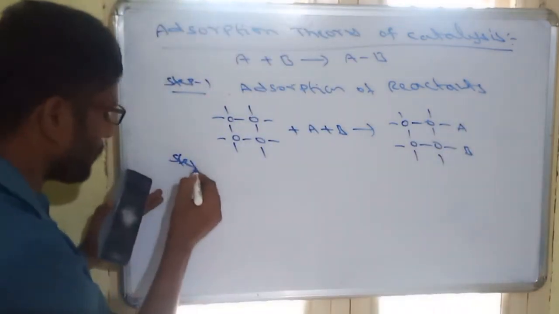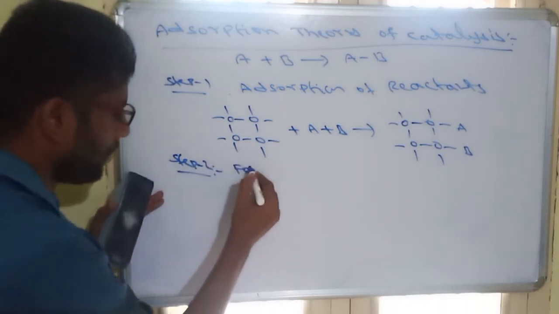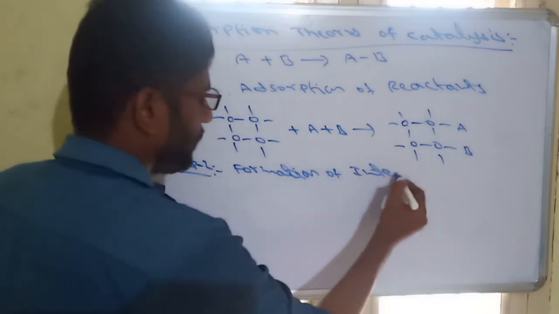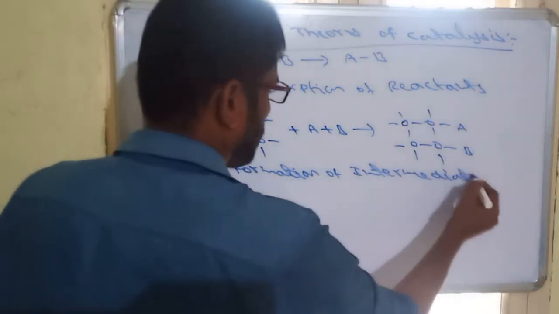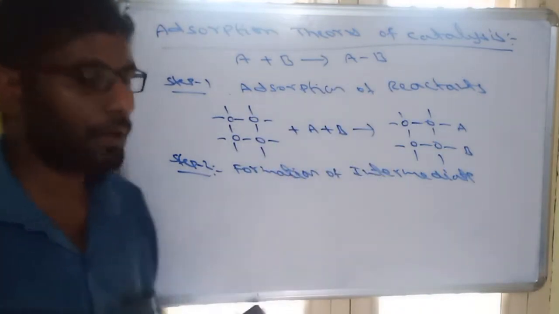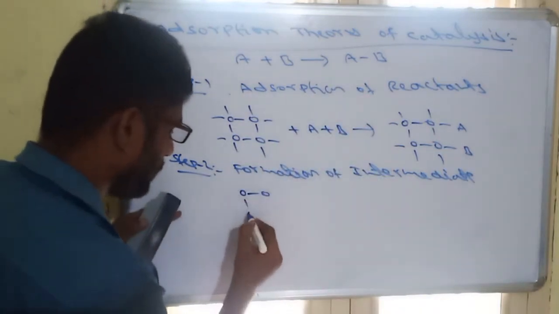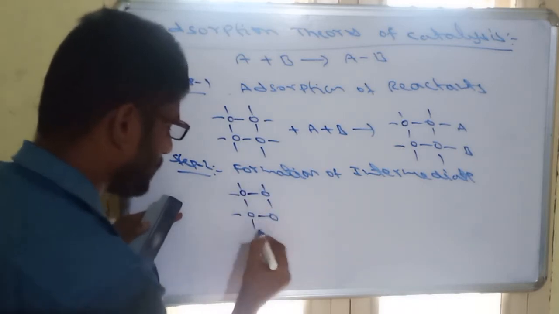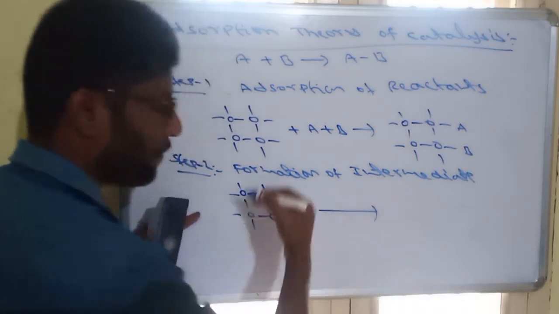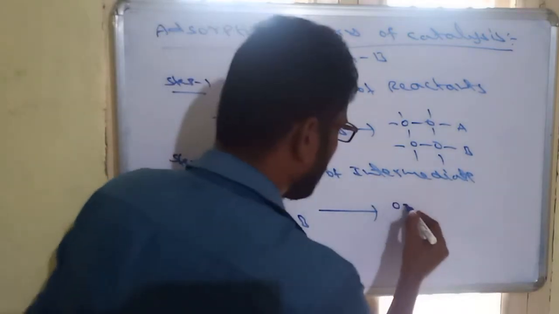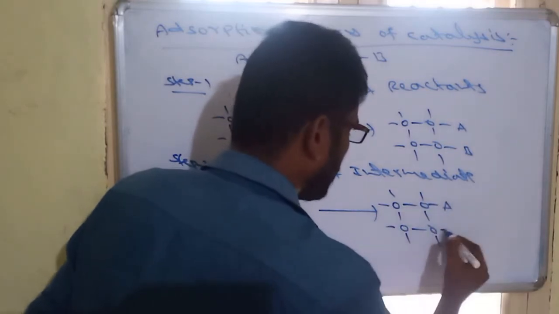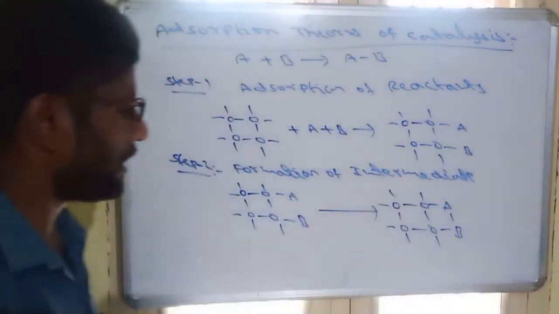In the second step, step 2, is called formation of intermediate. The first step is adsorption of reactants, the second step is formation of intermediate. Intermediate means after the adsorption of reactants, they get whatever conditions are required, and they make a bond between A and B. This is called the intermediate.